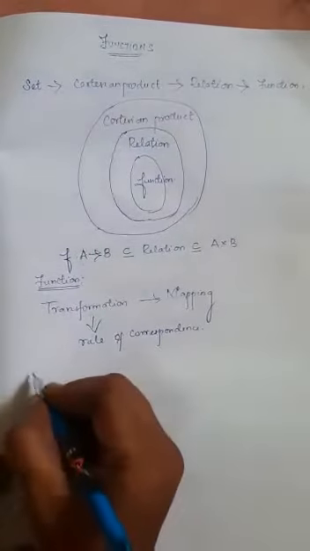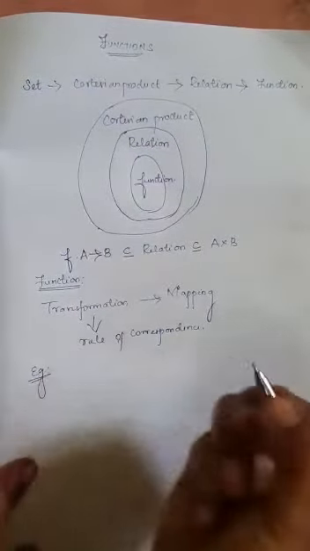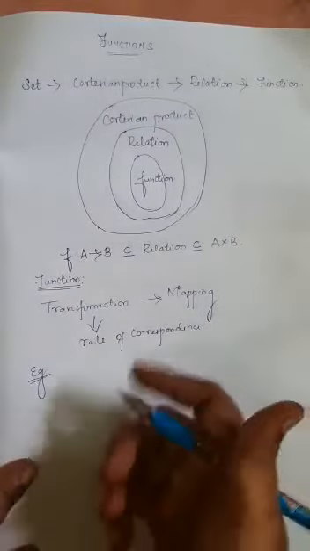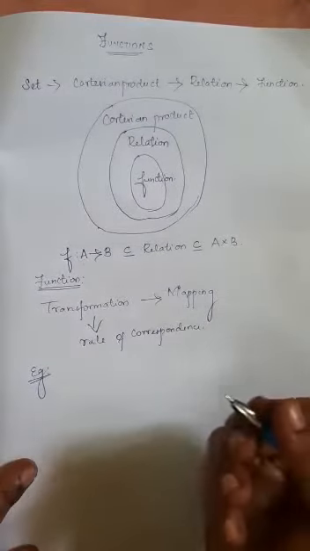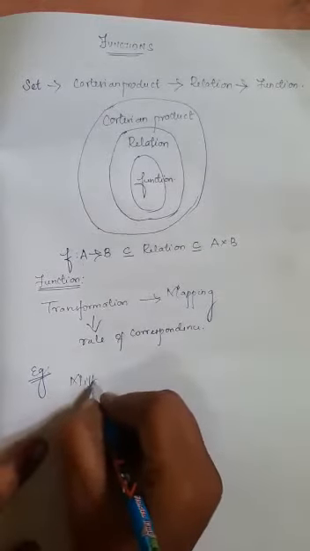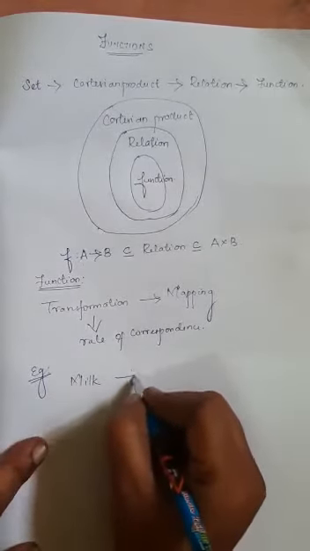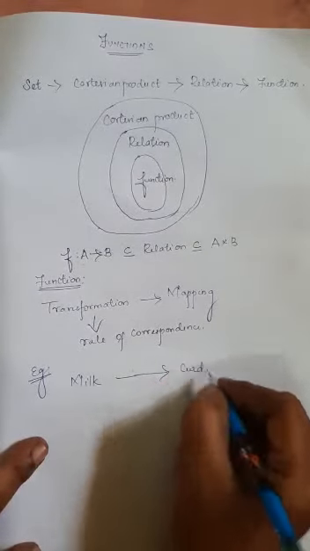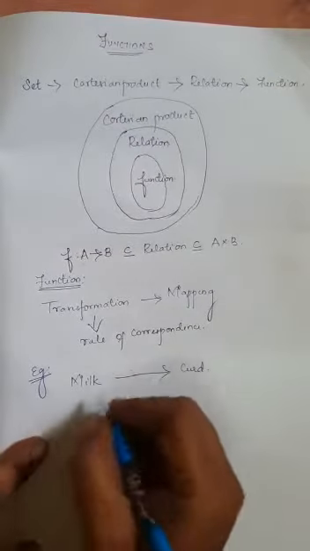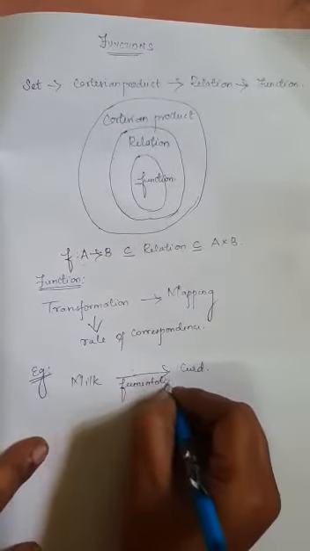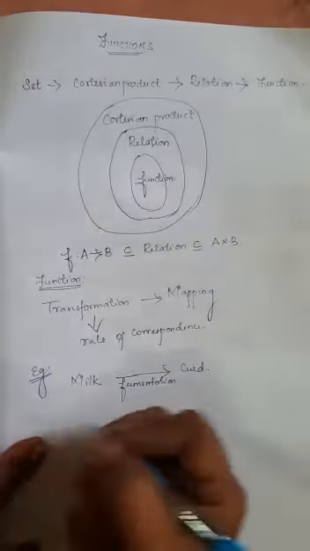Let me give you some real life examples, okay? In our daily life we would have gone through so many objects which get transformed to another object, right? So let me consider milk first. Milk is changed to many byproducts. So let me take curd. Milk is transformed to curd under the process of fermentation, okay?